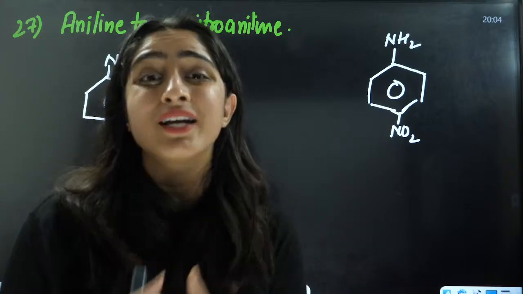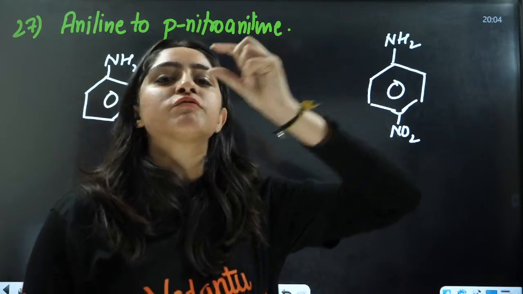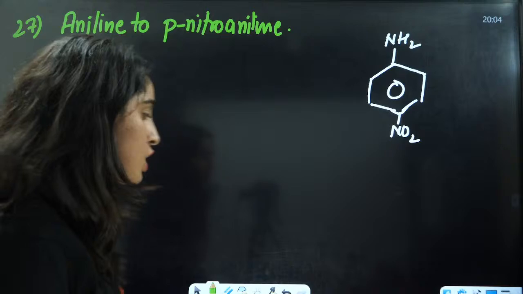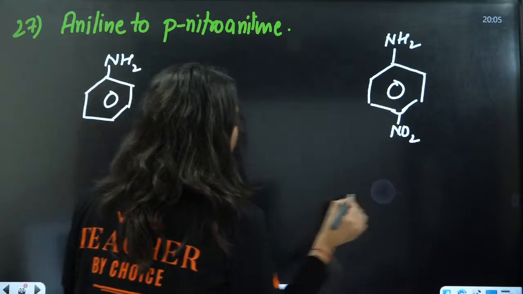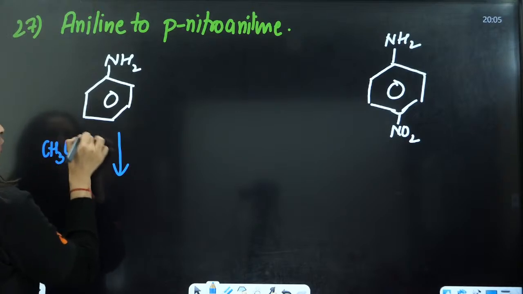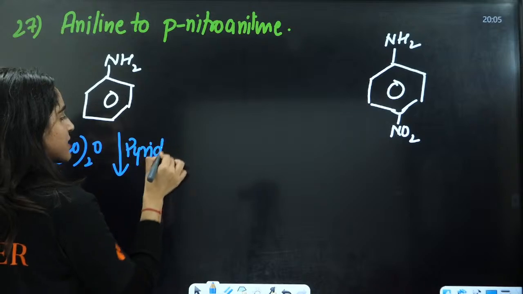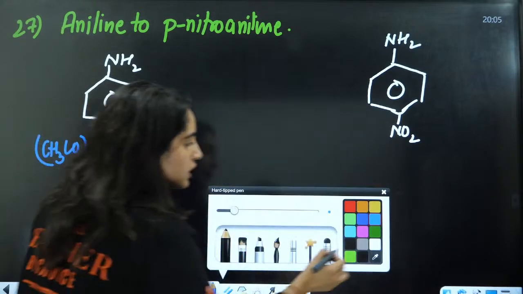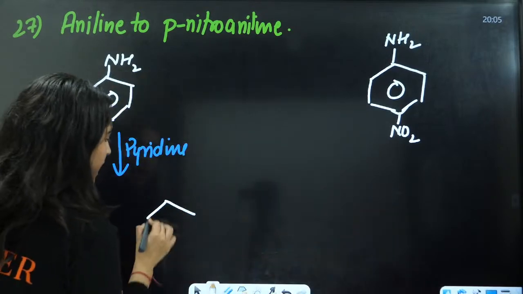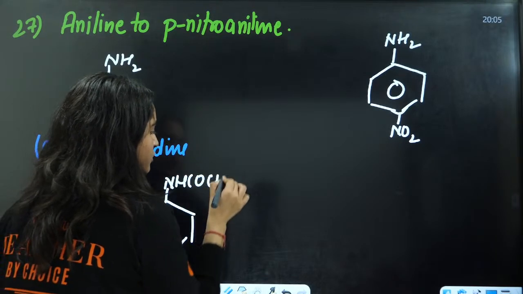In that way you will have 47% meta, then some para, and just 2% of ortho product. So firstly, we will do the acetylation by adding (CH3CO)2O in presence of a base stronger than aniline, that is pyridine. You will have NHCOCH3.